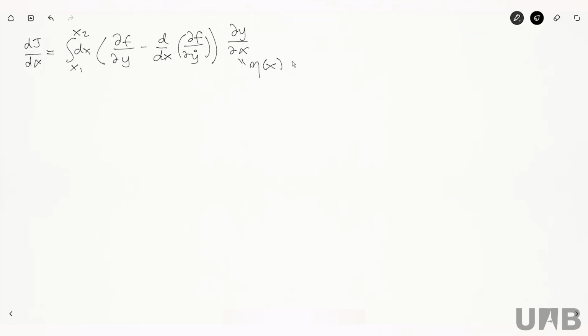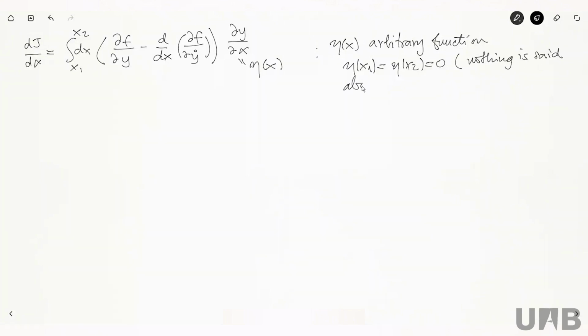It is eta of x, right? Eta of x is an arbitrary function except for the boundary conditions. So I'm going to repeat the boundary conditions. And notice, I'm going to say it explicitly, nothing is said about the derivatives at the boundary. So they are free. The conditions are only on the function, not on the derivative.